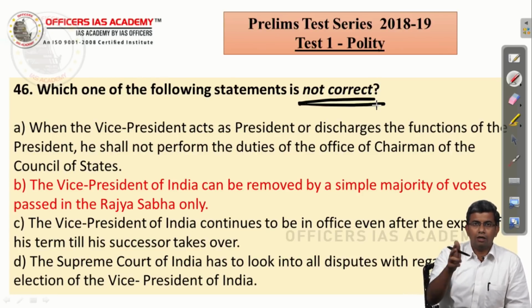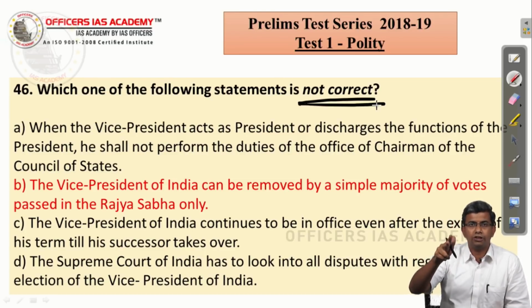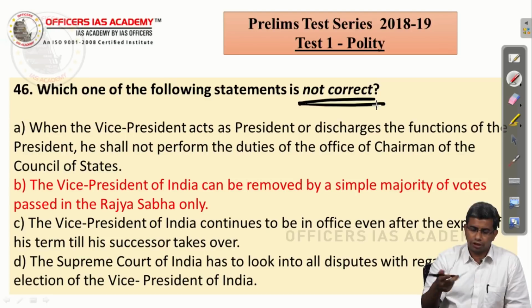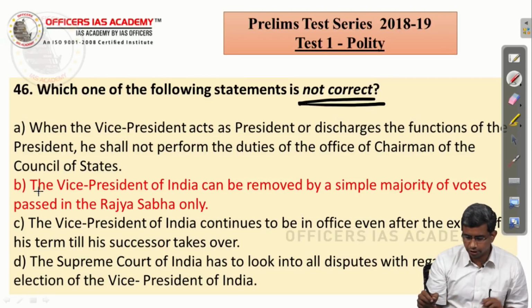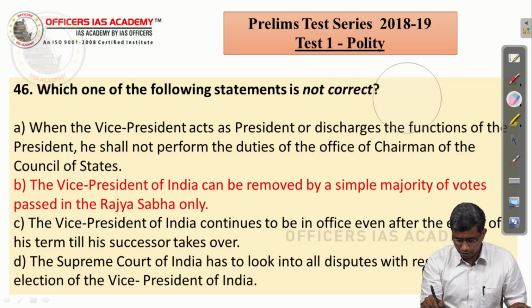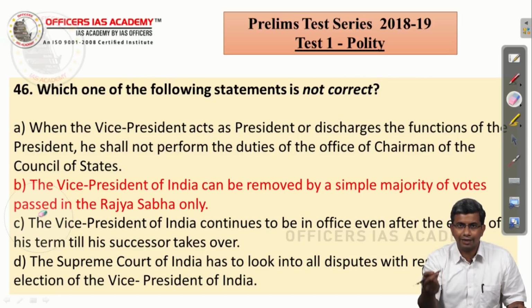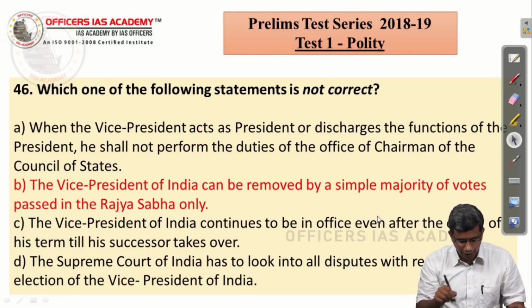It's not a question where few options are given and a combination is given. It's one out of the 4 statements. So the second statement is the correct answer. It's the incorrect statement, and that is why it is the correct answer, right?